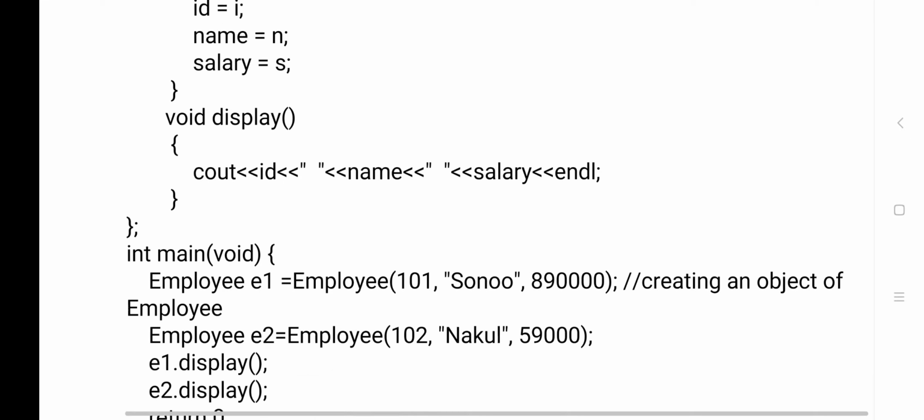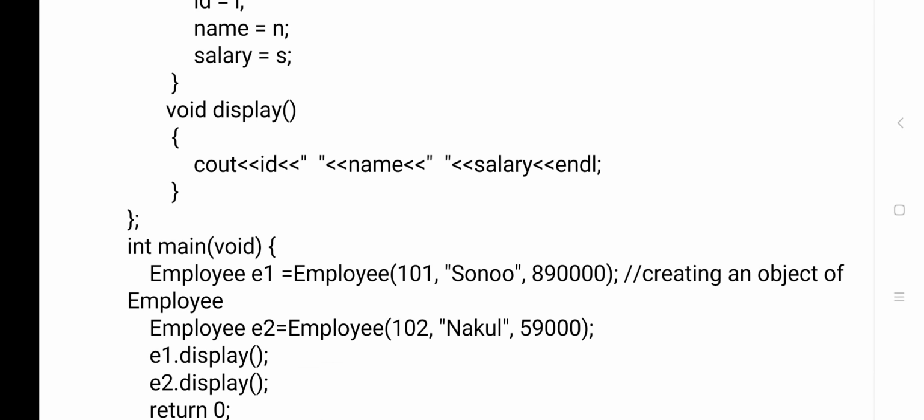In the display method, I am printing the ID, the name of the employee and the salary of the employee using a method. Now I have created a method and a constructor, but when will that be executed?